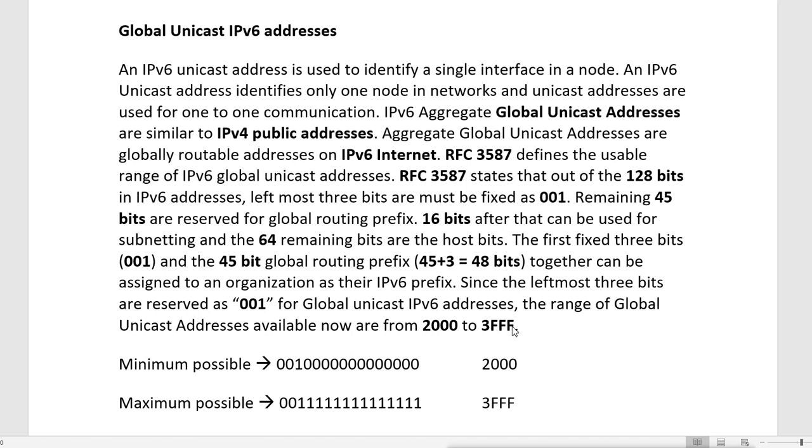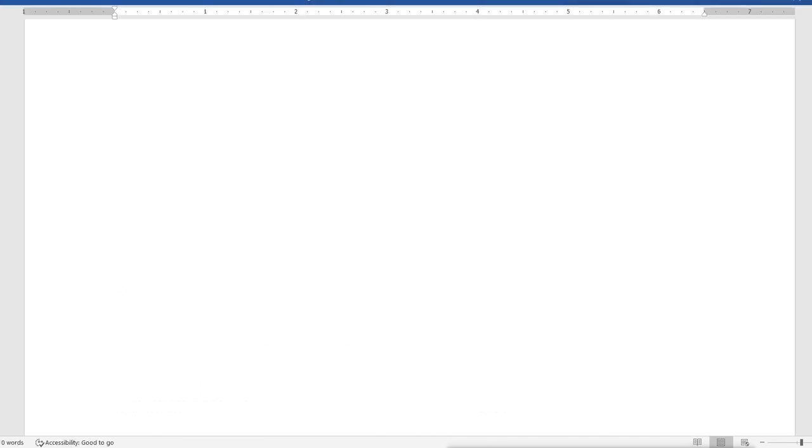Now how? Why? Because if we see the first 16 bits, we divide it into sets of 4 bits. So this is 1 2 3 4, then 1 2 3 4, then 1 2 3 4, then 1 2 3 4, then colon. This is our first 16 bits. Now it says that the first 3 bits are reserved, that means it will always be like this.